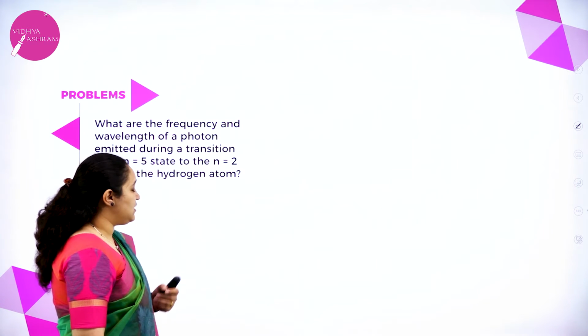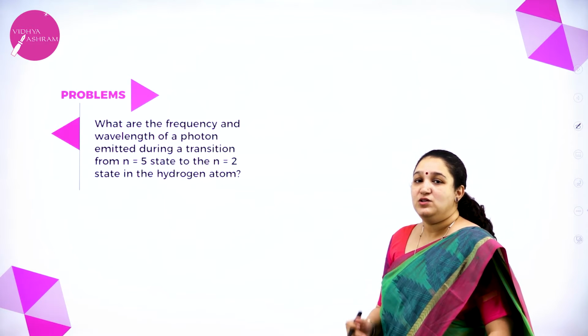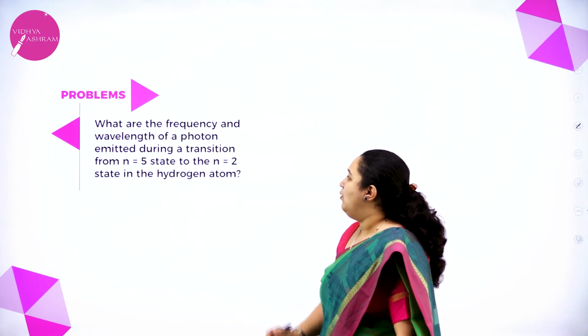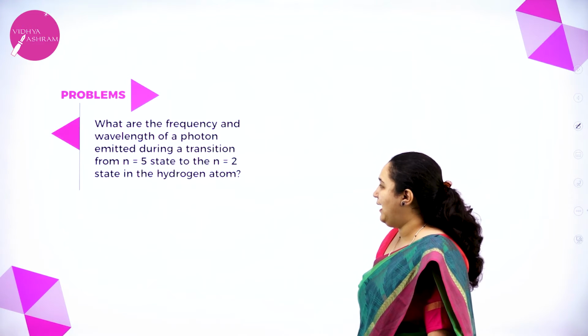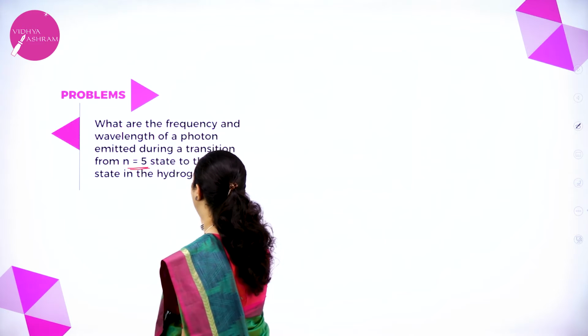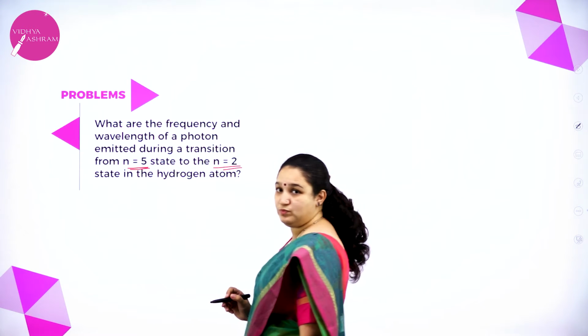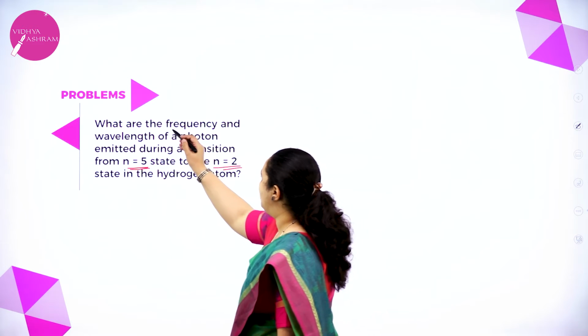Next we'll solve one or two problems today. So we have the first problem. What are the frequency and the wavelength of a photon emitted during transition from n is equal to 5 to n is equal to 2? So we'll take the formula. We have to calculate what?